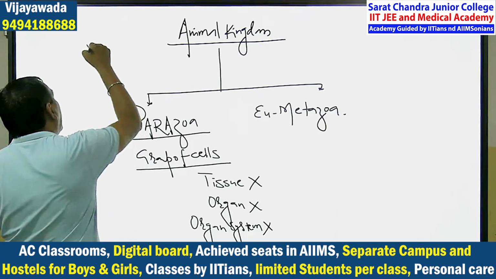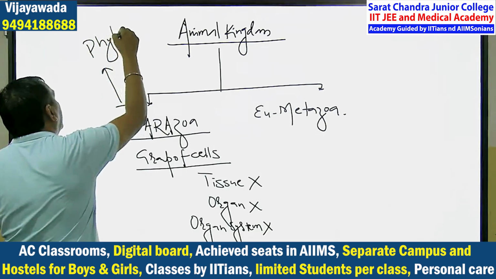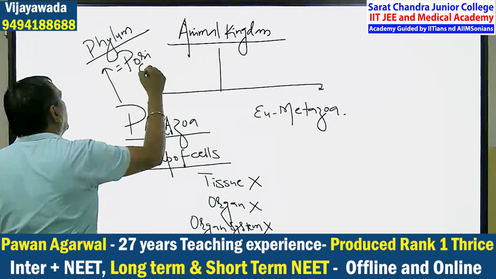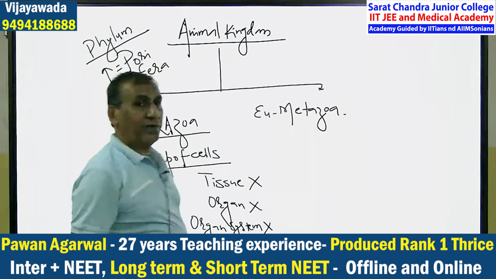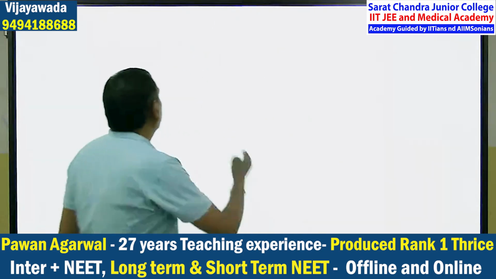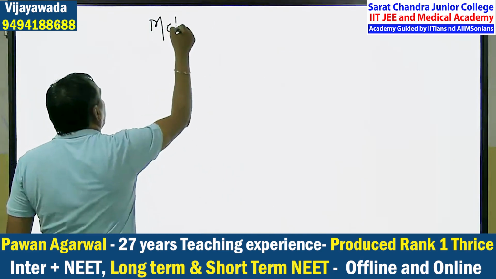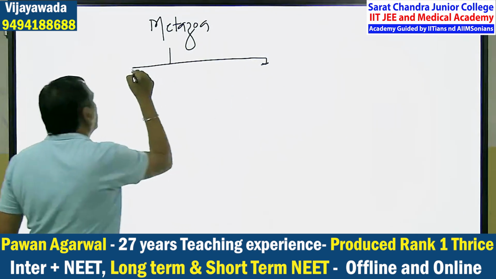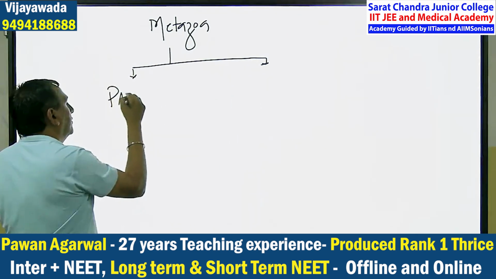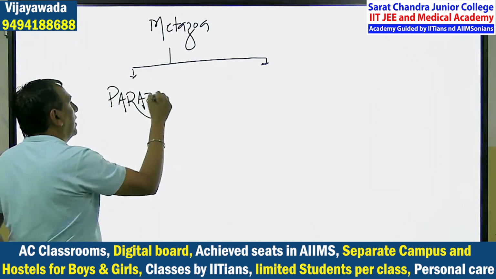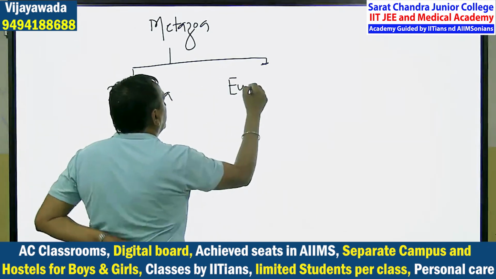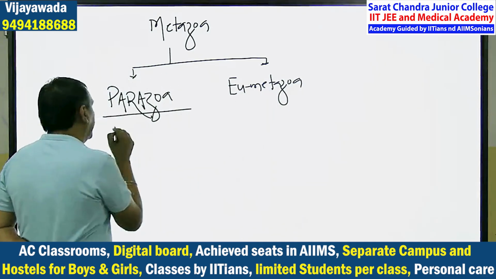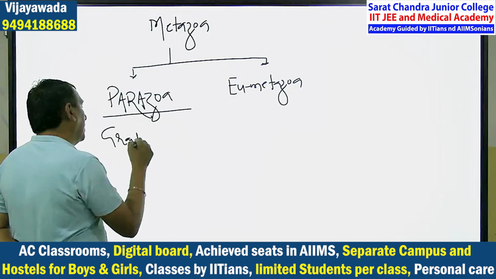So there is one phylum included in this parazoa. What is the name of the phylum? Porifera. So again I will write what I have written. Metazoa means animal kingdom, divided into two. What is the first one? Parazoa. Second one is the eumetazoa.